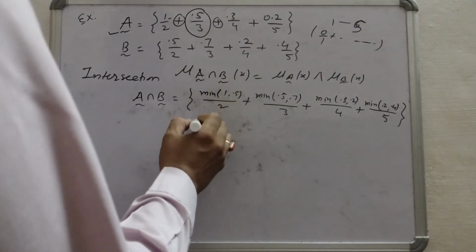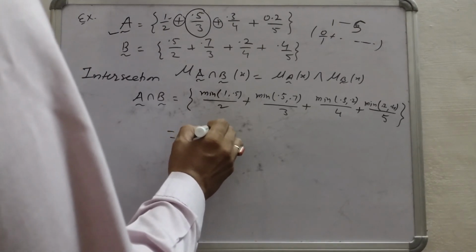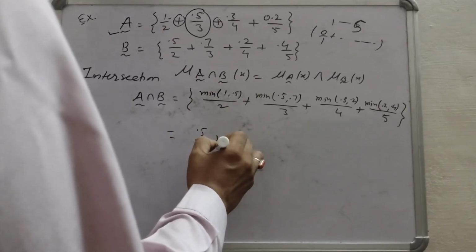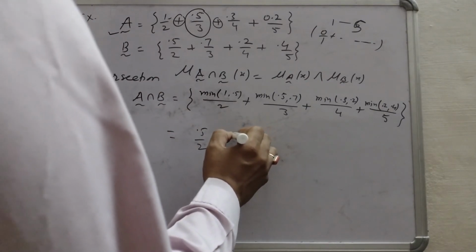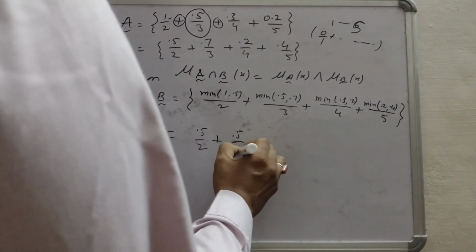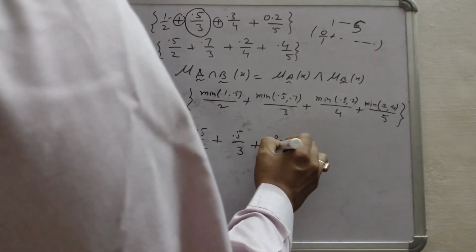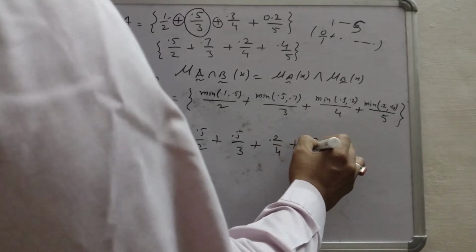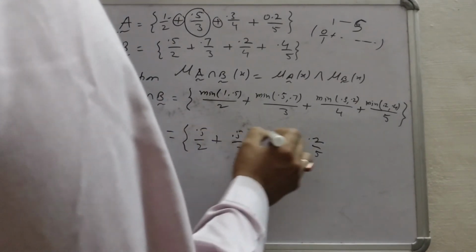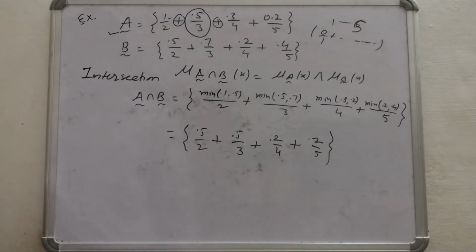So we get 0.5 upon 2 plus 0.5 upon 3 plus 0.2 upon 4 plus 0.2 upon 5. So this is the intersection.